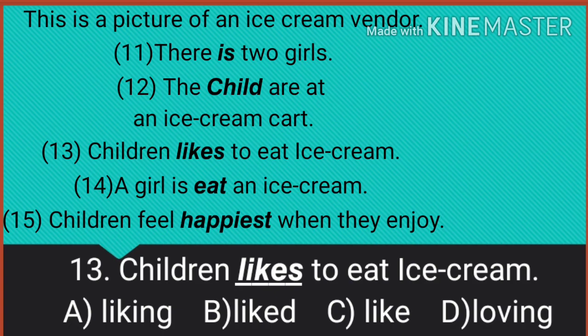13th one. Children likes to eat ice cream. Here the underlined part is likes. A. Liking. B. Liked. C. Like. D. Loving. What is the correct answer here? Like. Why? Children is plural, so we have to use verb V1. Children like to eat ice cream.